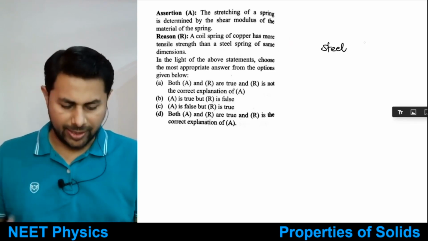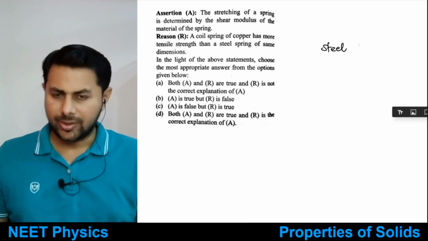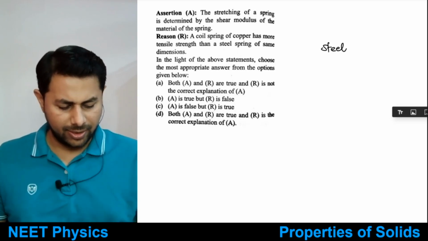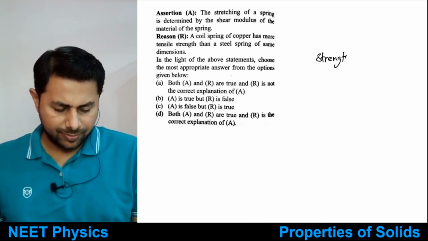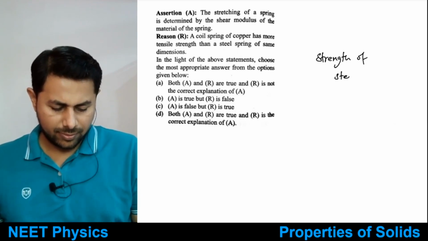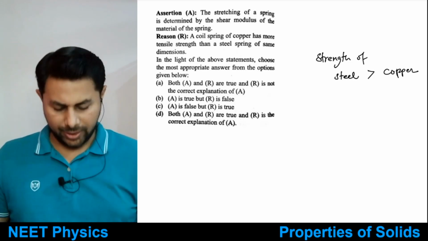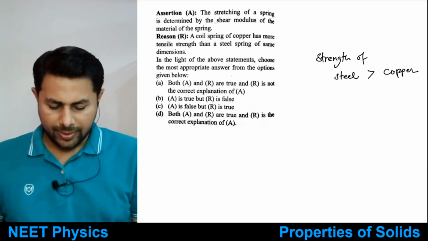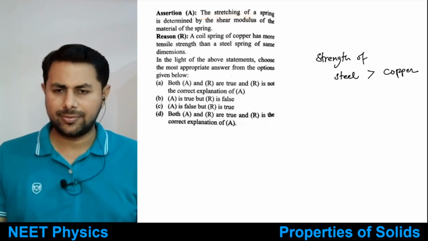We'll see why. So tensile strength of the steel is more. Strength of steel is more than that of copper. We'll see how.